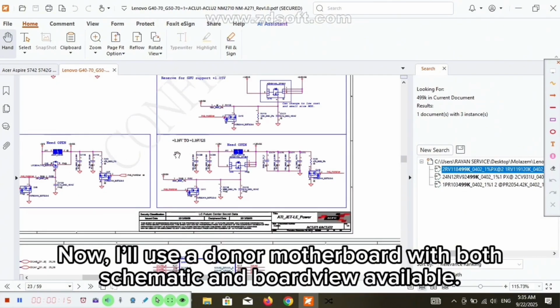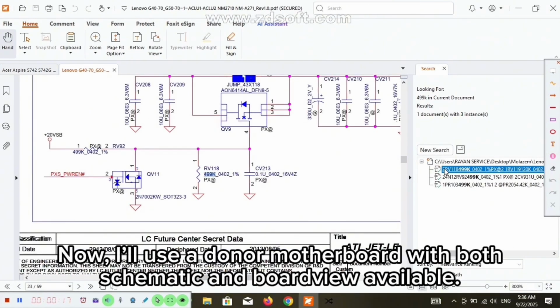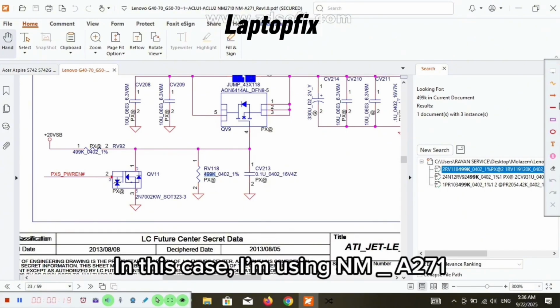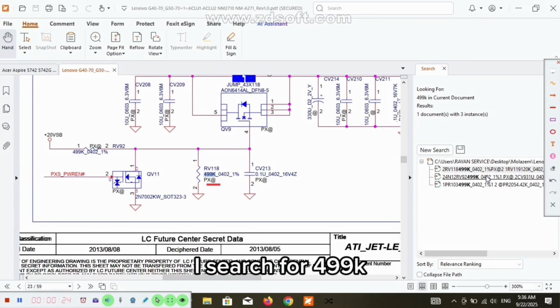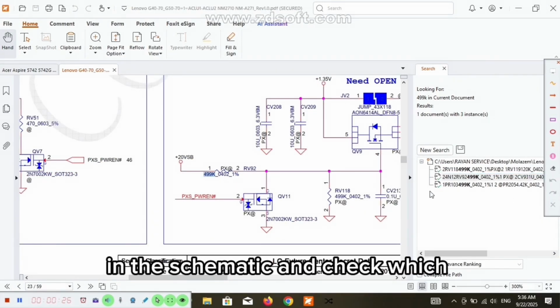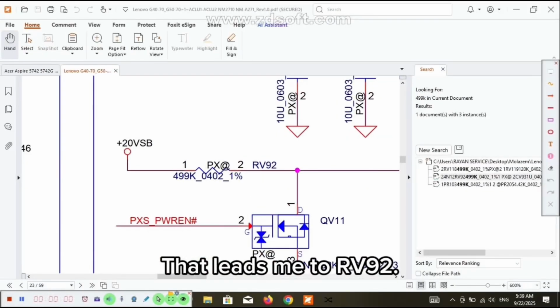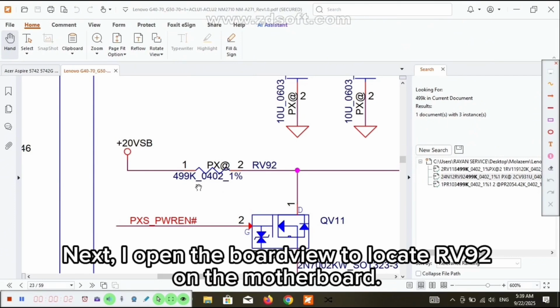Now, I'll use a donor motherboard with both Schematic and Boardview available. In this case, I'm using NMRA271. I search for 499K in the Schematic and check which component matches. That leads me to RV92. Next, I open the Boardview to locate RV92 on the motherboard.